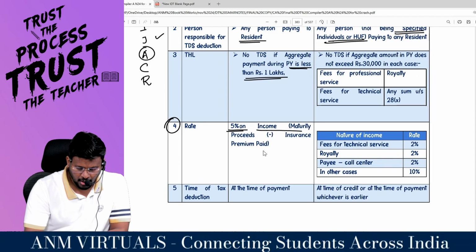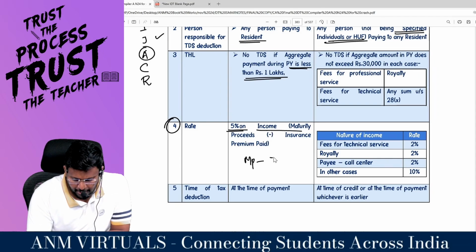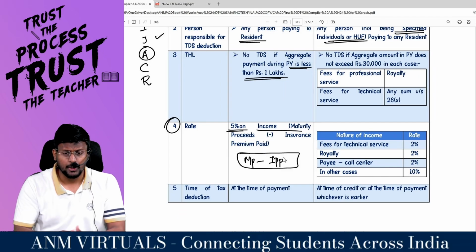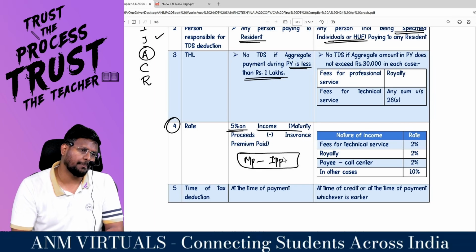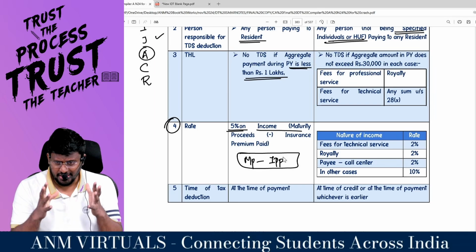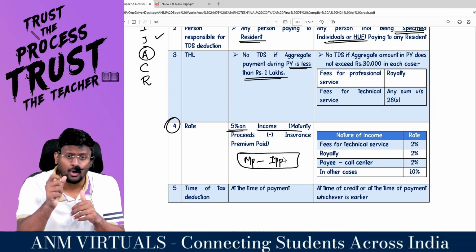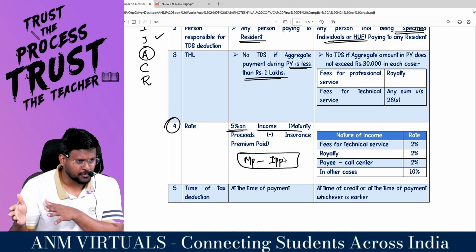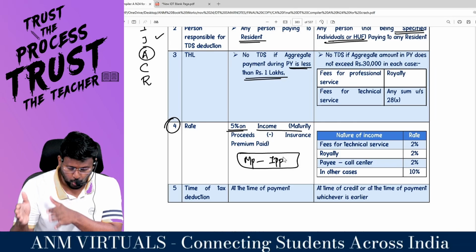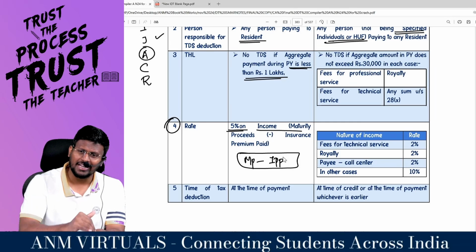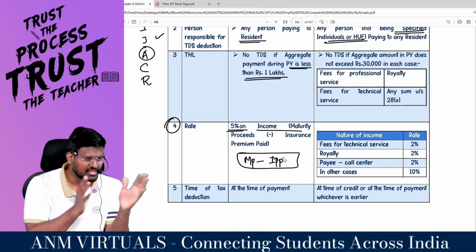5% of the income, which is nothing but maturity proceeds minus insurance premium paid. Maturity proceeds minus insurance premium paid means the extra bonus you are getting. I paid 5 lakh rupees of insurance premium. I got 20 lakh rupees as the policy proceeds.